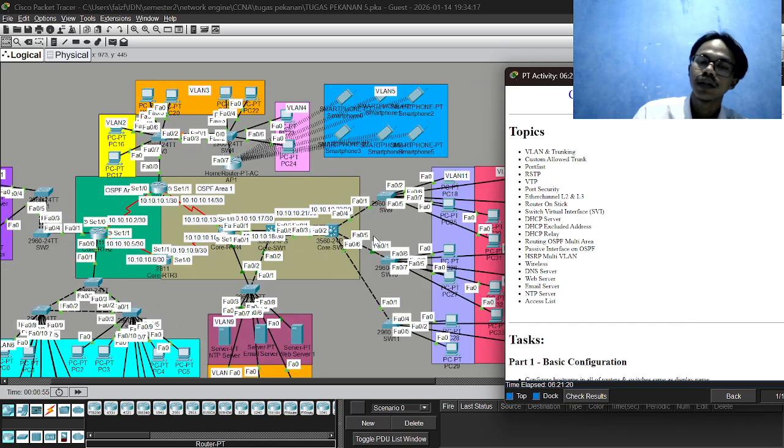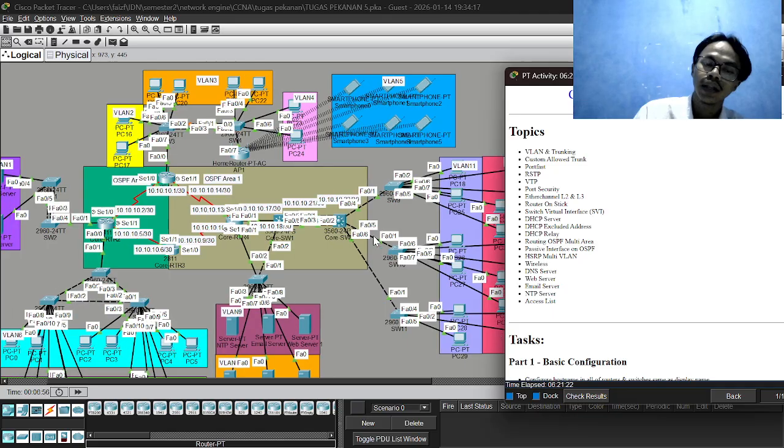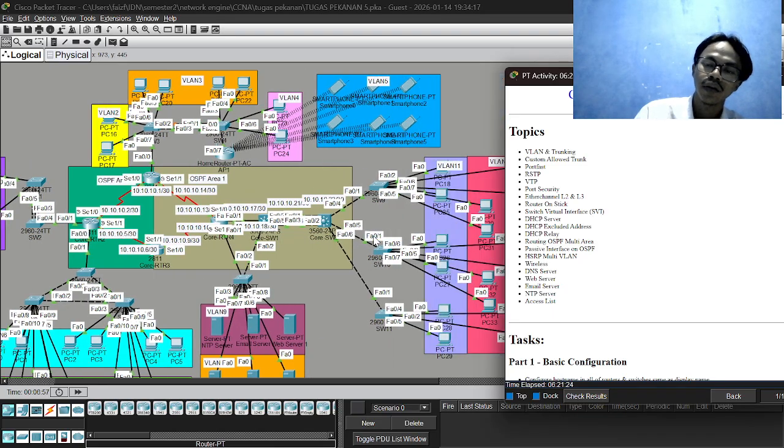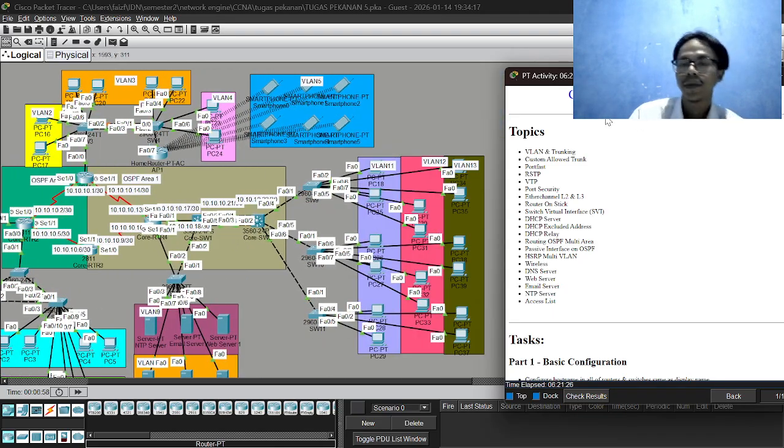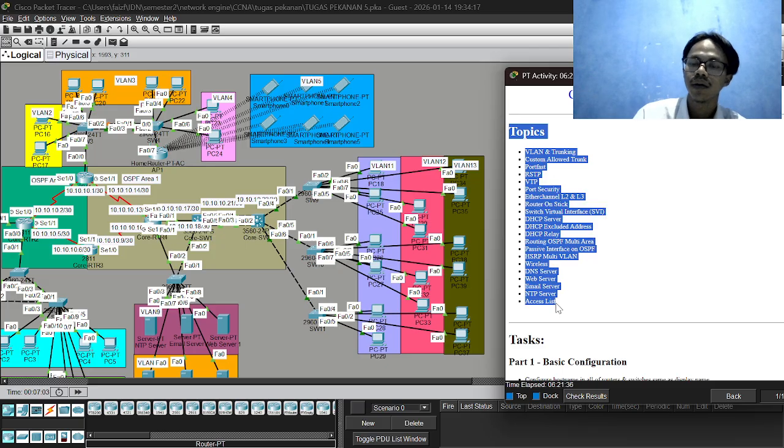First, what are the topics that I configure in this topology? There is VLAN trunking, custom load trunk, port fetch, RSTP, VTP. You can read them one by one.